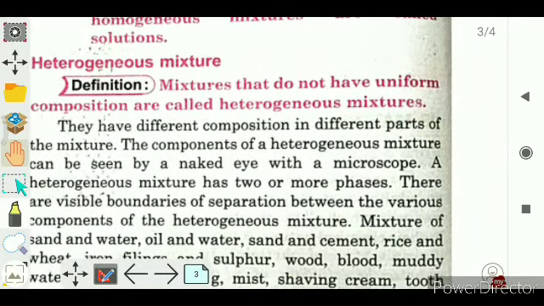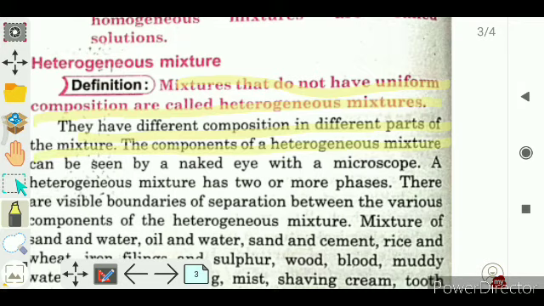The next thing is heterogeneous mixture. Opposite to the homogeneous mixture, heterogeneous mixtures do not have uniform composition. The definition shows itself: mixtures that do not have uniform composition are called heterogeneous mixtures, right? They have different composition in different parts.